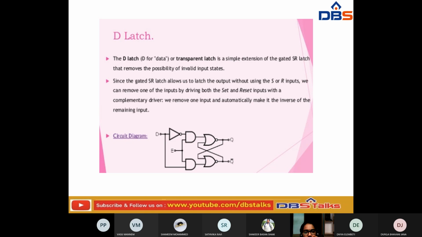So we can remove one input and automatically make it the inverse of the remaining input. This is the circuit diagram for that. This is the enable signal. From the beginning itself a NOT gate is attached to this device. Okay, this is about latches and flip-flops. In the next class we are going to continue with the next topic.